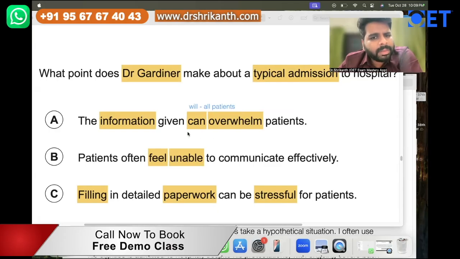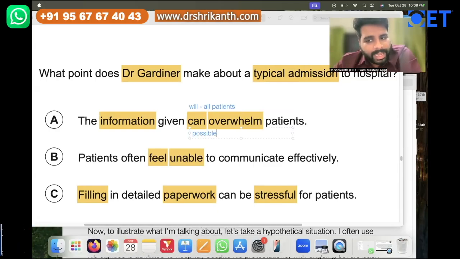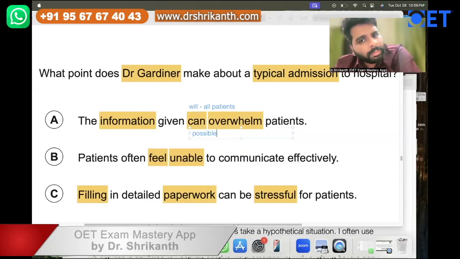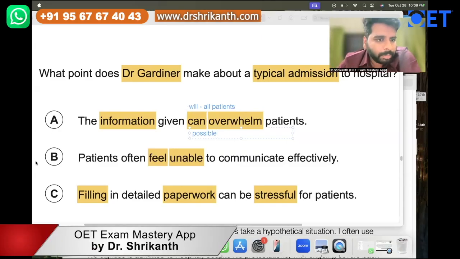Can means what? It is a possibility. It is possible. It can make them overwhelmed, or it may not make them overwhelmed. So a can basically means a possibility. Right. So now your eyesight is on answer option A.